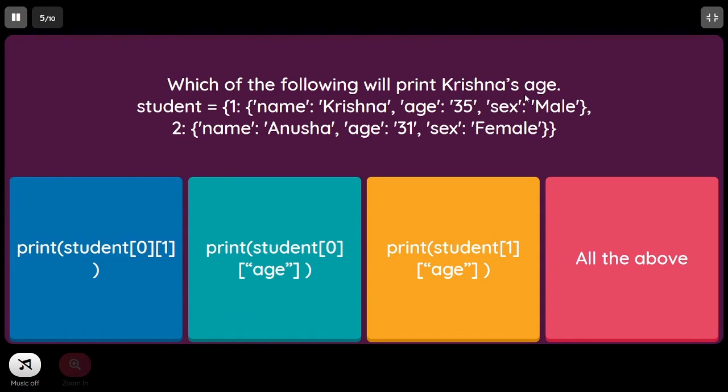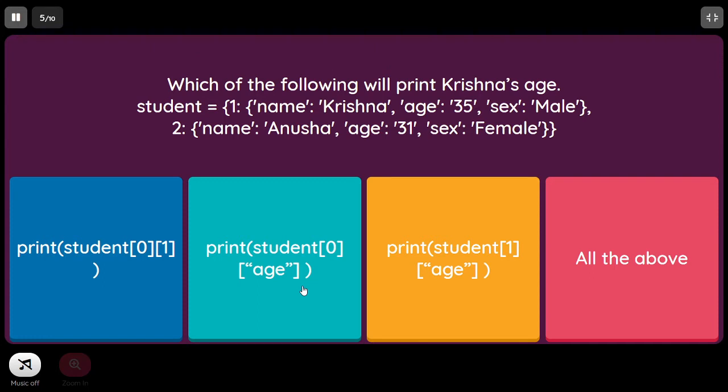Which of the following will print Krishna's age? In this case, you can see it's a nested dictionary. That means the key has again a dictionary as its value. So it's a nested dictionary example. If you observe the first option, student of 0, 1. So 0 should be a key actually. But here, the two keys we have for the outermost dictionary are 1 and 2. So the first option is wrong.